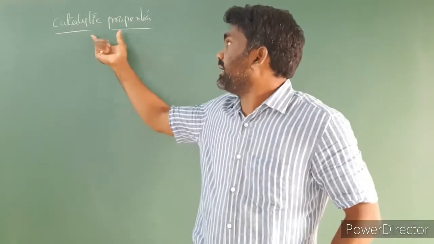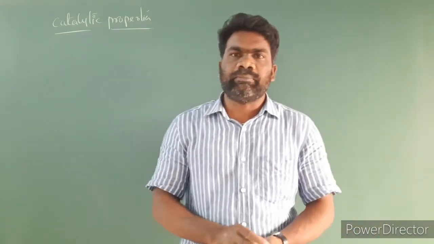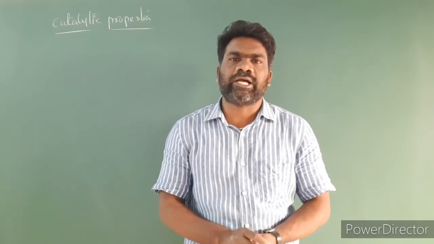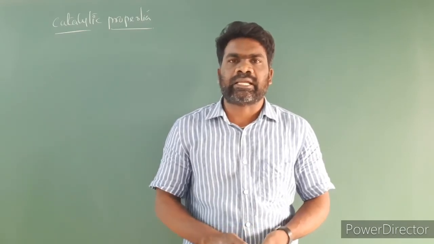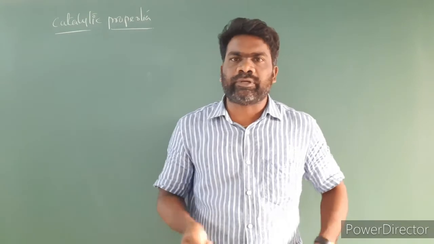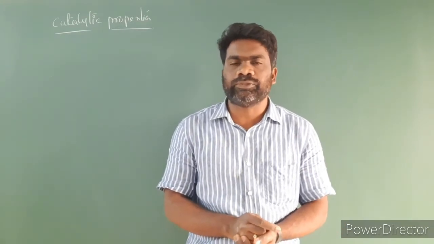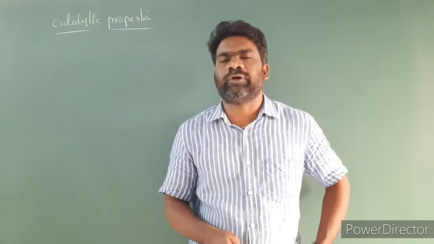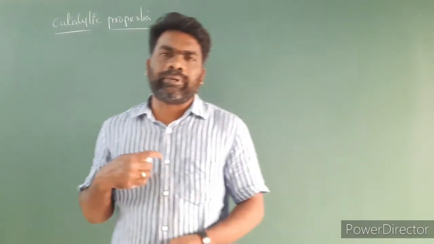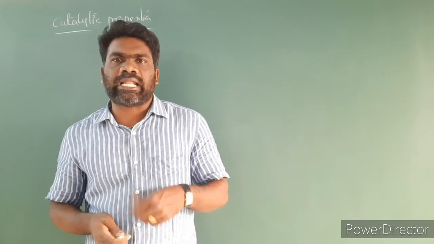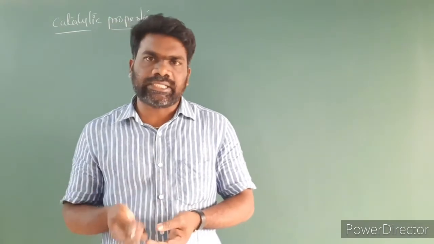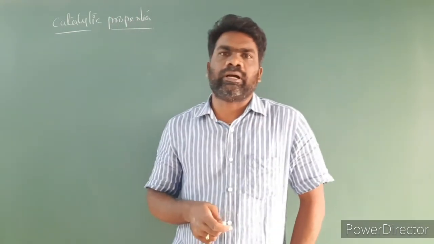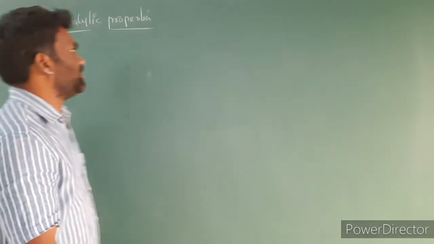Next, catalytic properties. Transition metals and their compounds have catalytic properties. The catalytic property of transition metals and their compounds is due to the ability to adopt multiple oxidation states and to form complexes. Let us look at some examples.